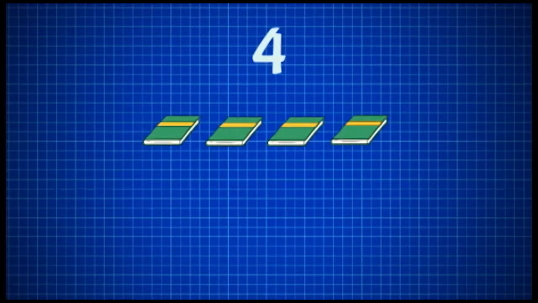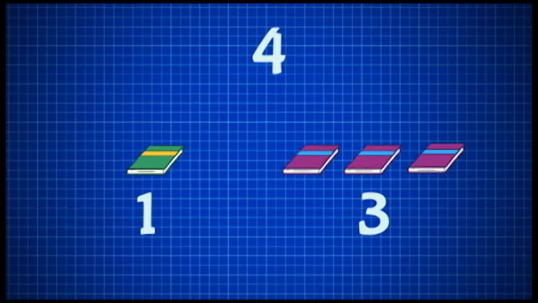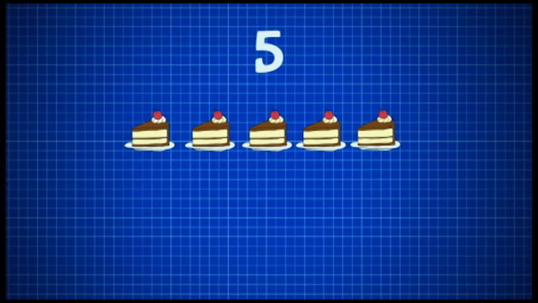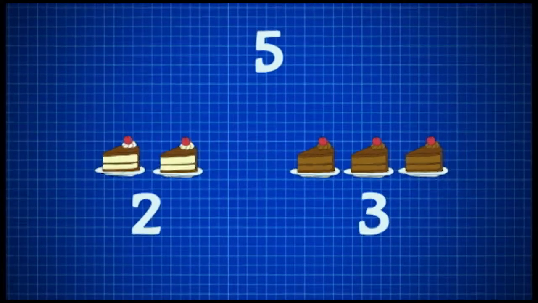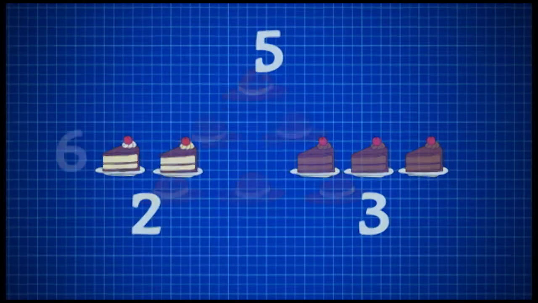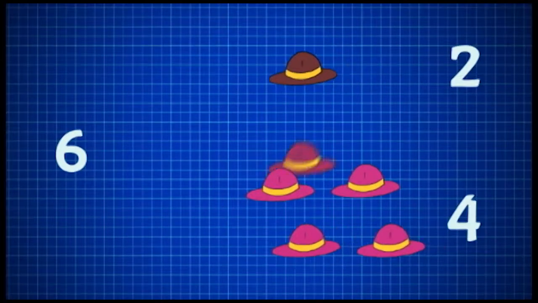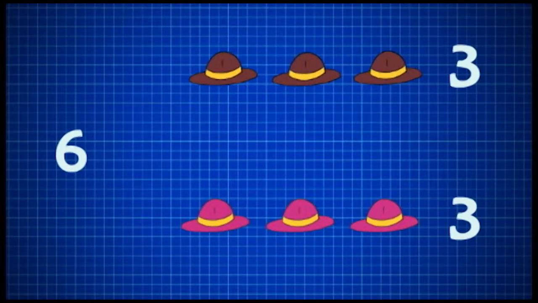The numbers that make number 4 are 1 and 3, and 2 and 2. Numbers that make number 5 are 1 and 4, and 2 and 3. Let's see what numbers make 6. 1 and 5, 2 and 4, and 3 and 3.